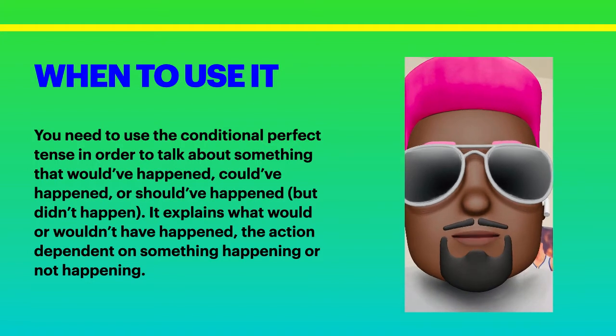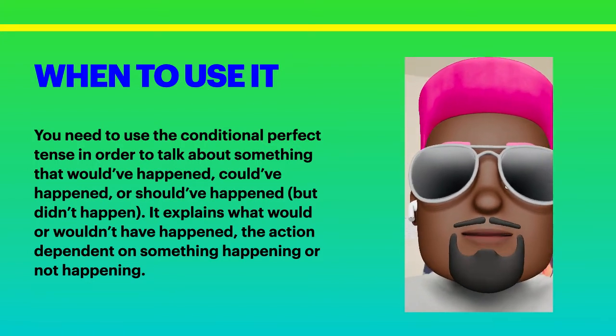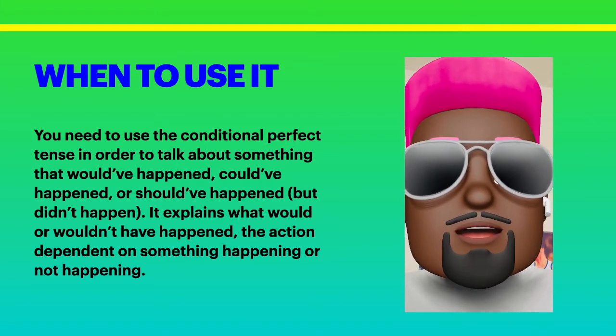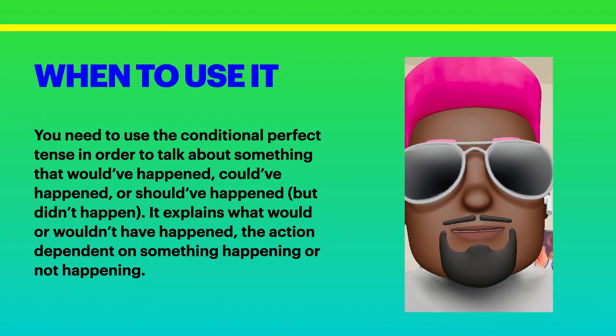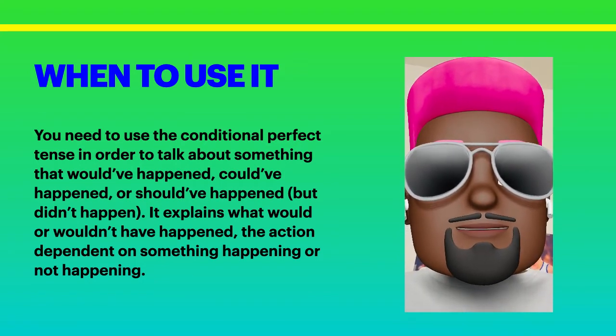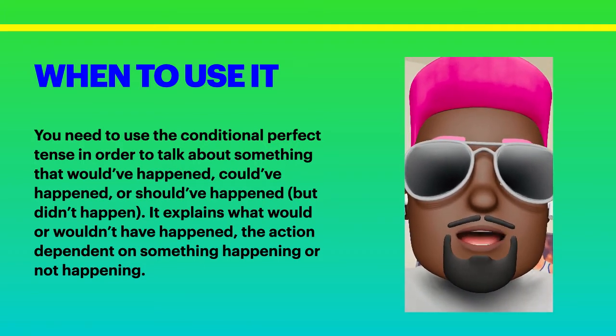The conditional perfect tense. You should use it only to talk about something that would have happened, could have happened, or should have happened, but it didn't happen. It explains what would or wouldn't have happened, the action depending on something that's happening or not.